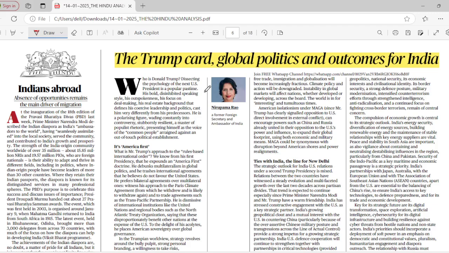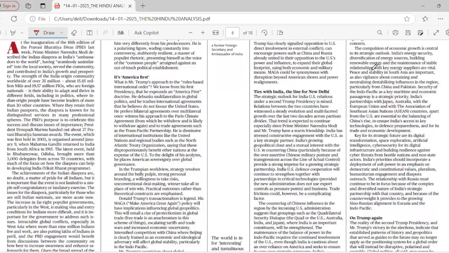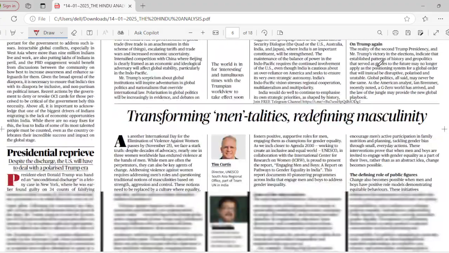Here comes an editorial called "The Trump Card: Global Politics and Outcomes for India." This is very futuristic in nature, like it may happen, it might happen, it will happen. So it is all speculative, and you can skip this particular editorial. I have read it, but will not discuss it for the day.